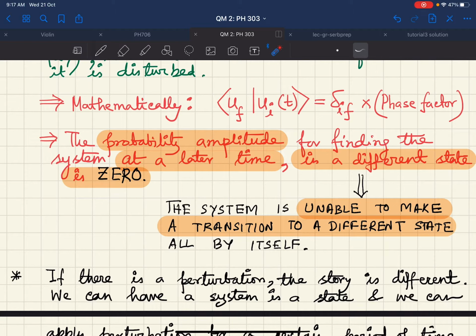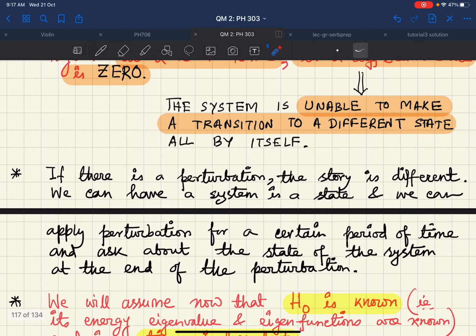Now, if there is a perturbation, of course the story is going to be different, and we can have a system in a state and we can apply the perturbation for a certain period of time, and we can ask the question: what is the state of the system after we stop the perturbation? So I have a system which is in a known state, with a known Hamiltonian. So I can write down the system with one of my known Hamiltonians. Then after a certain time, I actually start applying a perturbation.